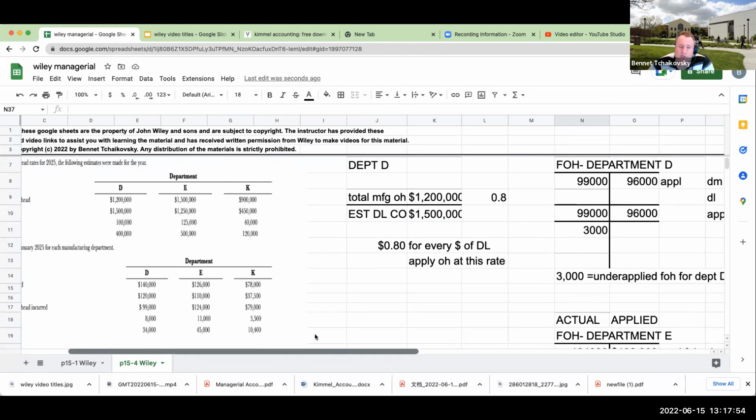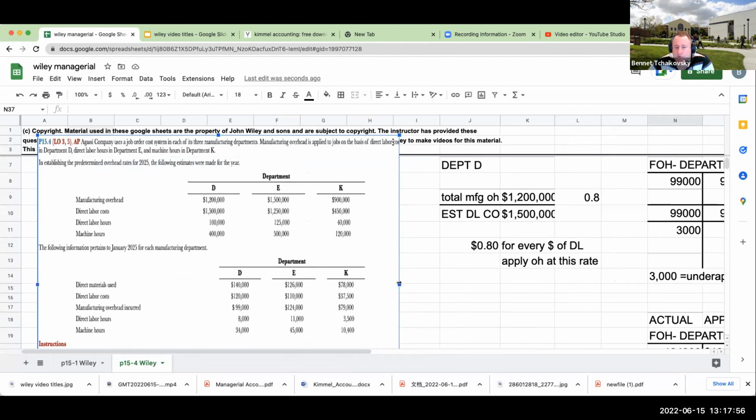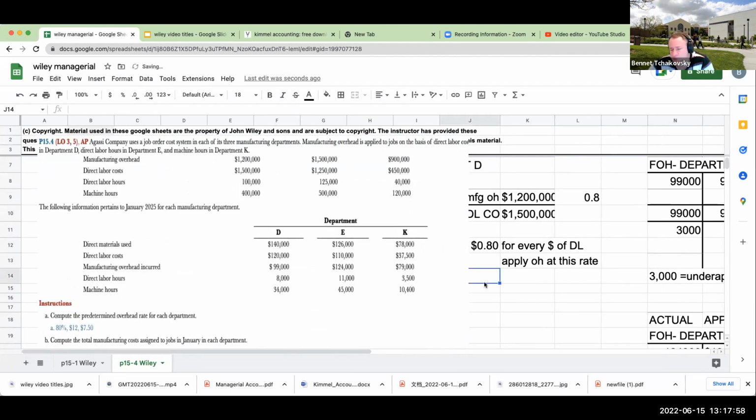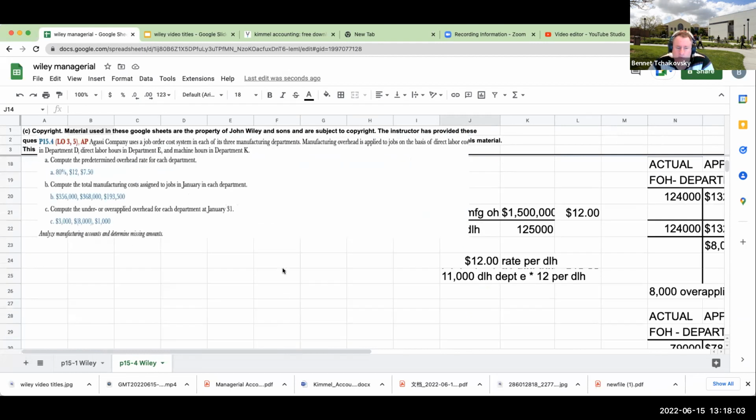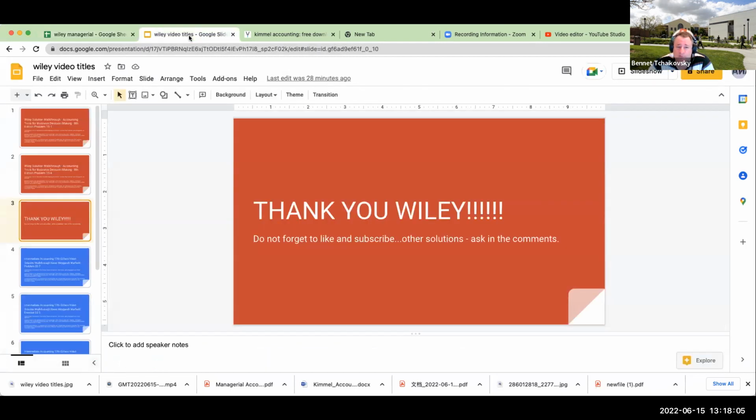I like this problem, actually. I like the fact that it has us use different drivers to compute, which is going to be a great thing for us to look at when we get to some of the other chapters. So that is problem 15-4.